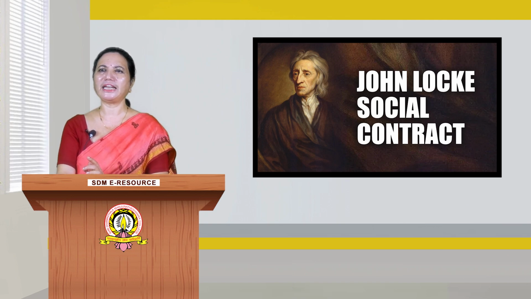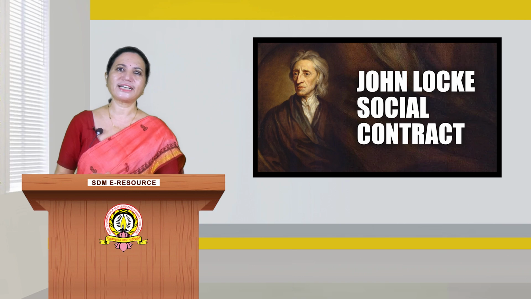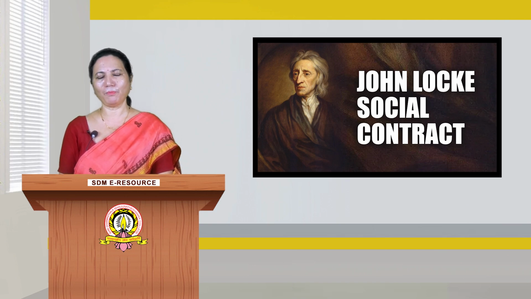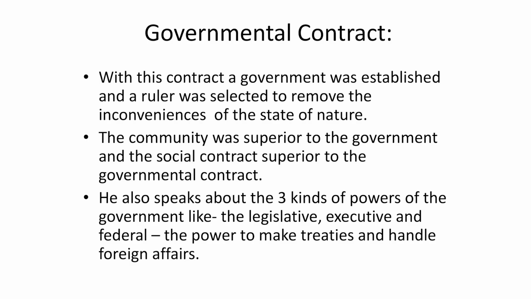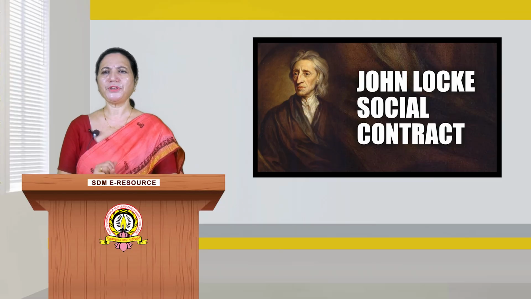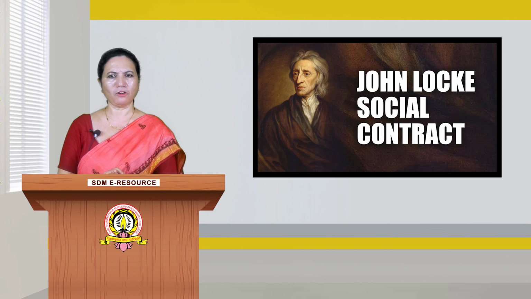preserve the remaining rights. And the other contract which I spoke about is the governmental contract, and his second contract was the governmental contract. With this contract, a government was established and a ruler was selected to remove the inconvenience of the state of nature. This second contract was subordinate to the first contract, as the government was required only to secure those ends for which the authority was created. The community was superior to the government and the social contract superior to the governmental contract.